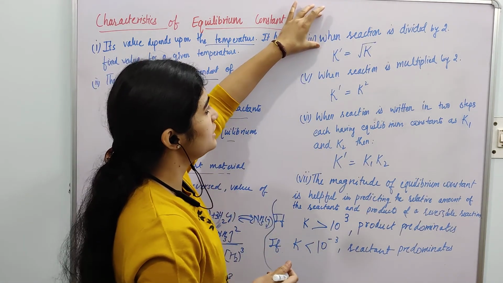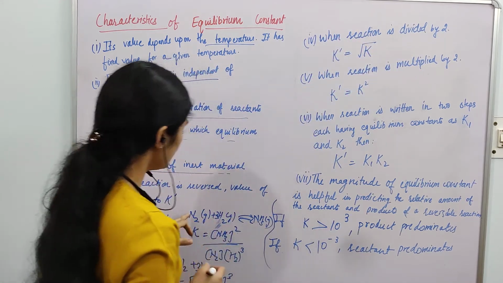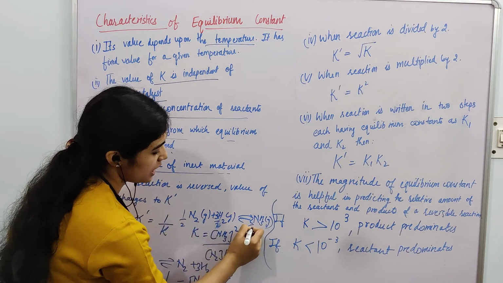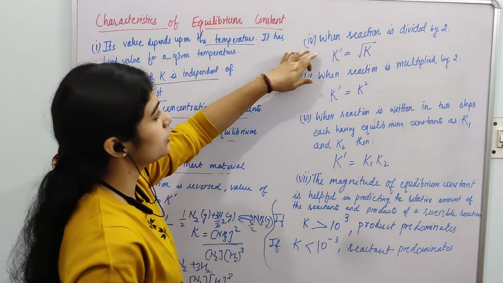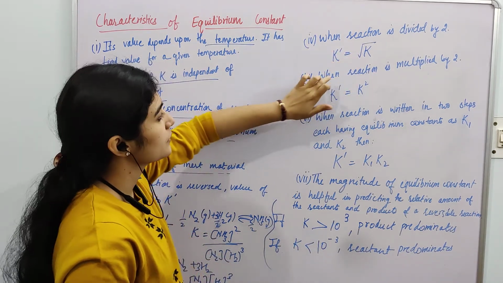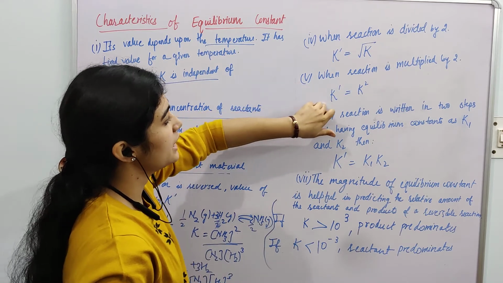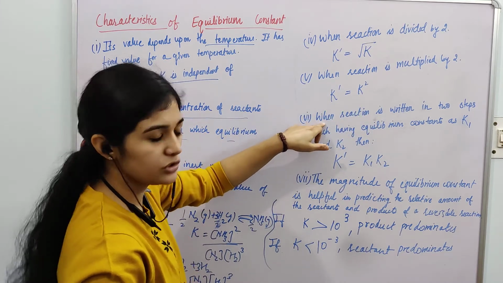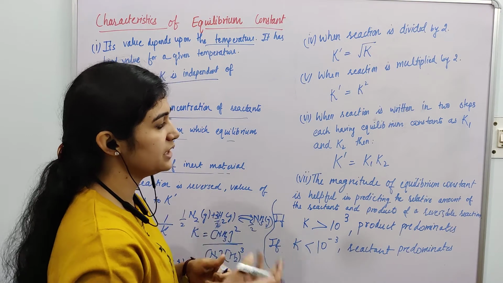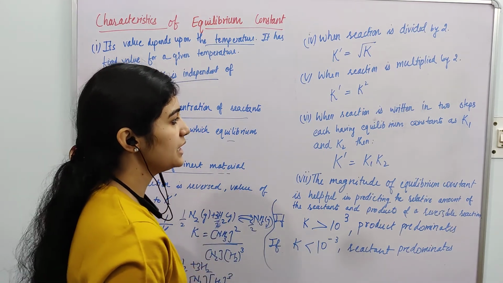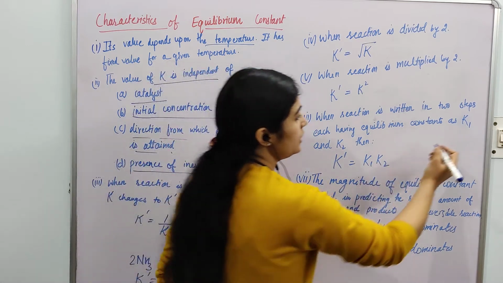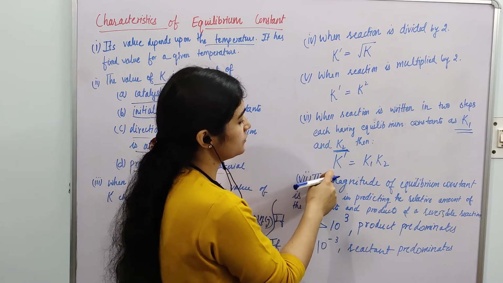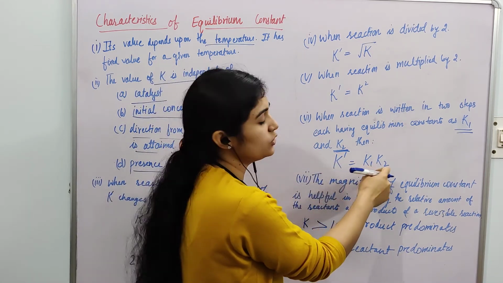Similarly, if you divide the reaction by 2, that means you make its stoichiometric coefficient half, your equilibrium constant will be K dash equal to under root K. If you multiply it by 2, your K dash will become square of K. When the reaction is written in 2 steps, for example, if you have any reaction which is carried out in 2 steps and each individual step has its own equilibrium constant, then the overall equilibrium constant for that particular reaction will be K dash equal to K1 into K2.